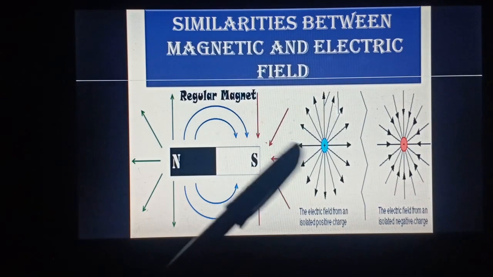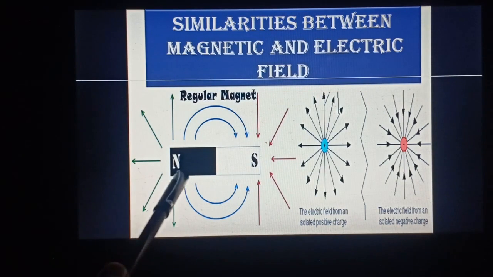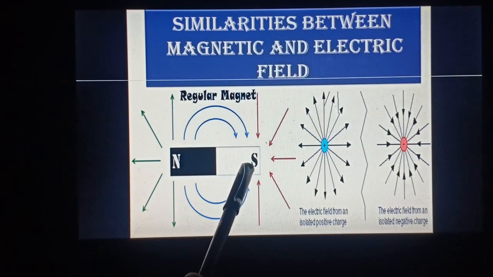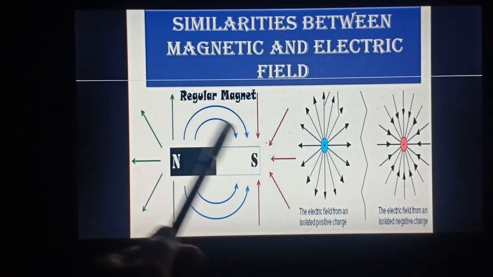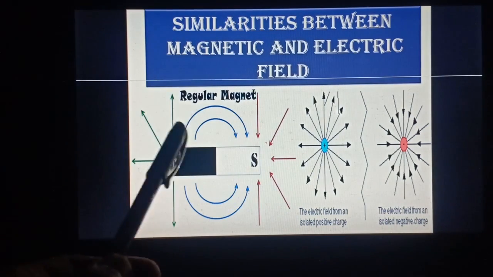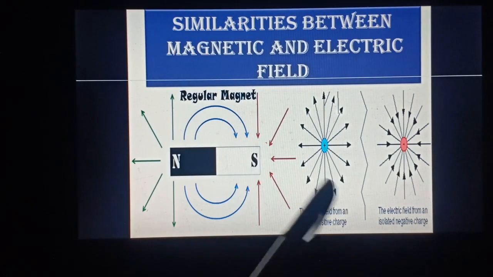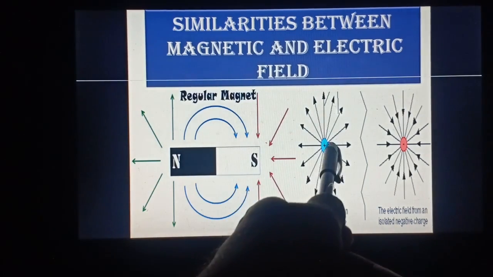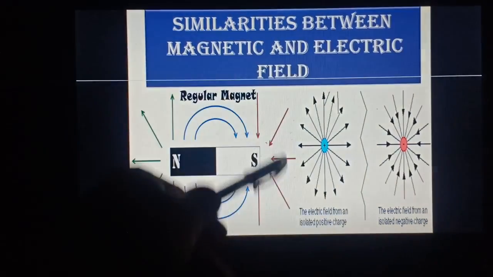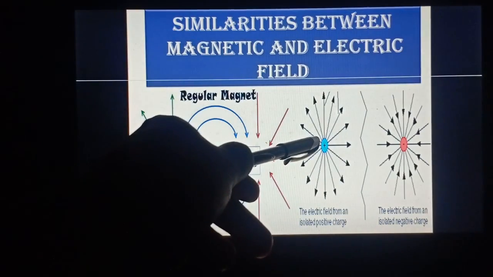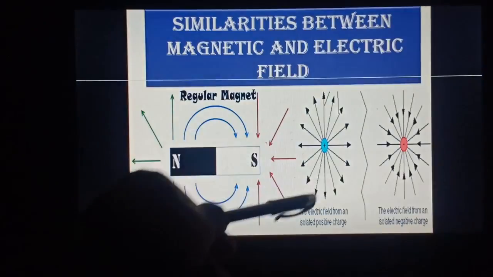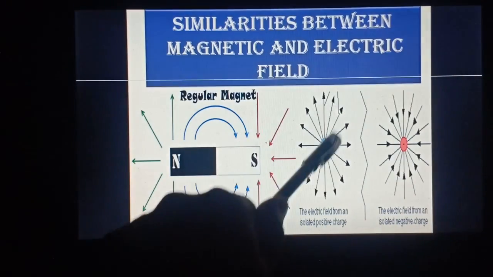Now, there is a difference. This is a north pole, and this is a south pole. A magnet always comes with two poles. A magnet cannot exist with only one pole. A charge can be isolated on its own. A positive charge can exist on its own. It does not essentially require a negative charge to stay with it.